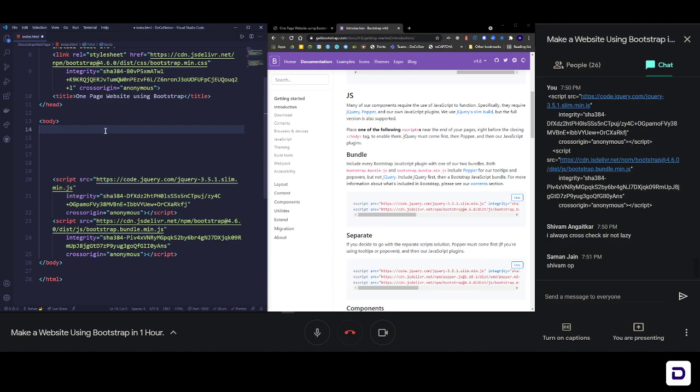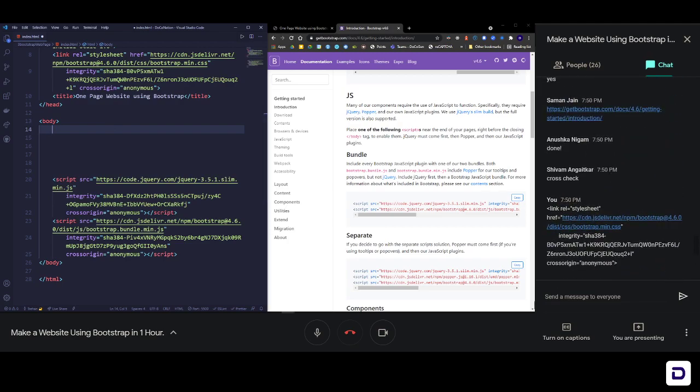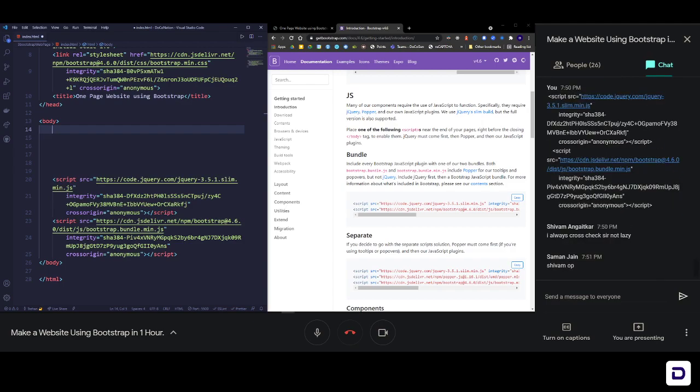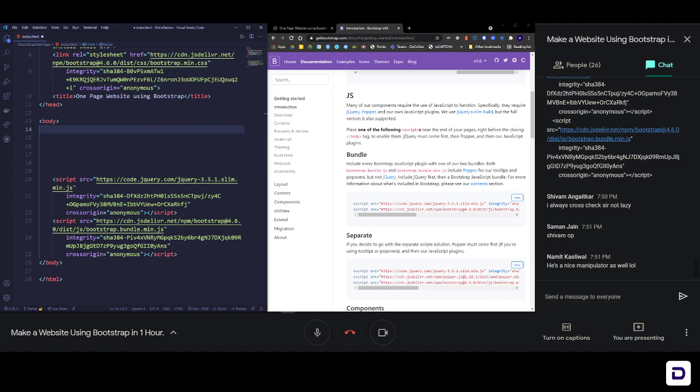Great. So almost everyone has done this, right? Let's see who has got it. Okay, Jagdish, Anushka, Namit, Jay Shri, Simran, Saman. Quite a few have got this. So this is how you install Bootstrap in your code, and now you're done with it. And now we can start with creating the website.